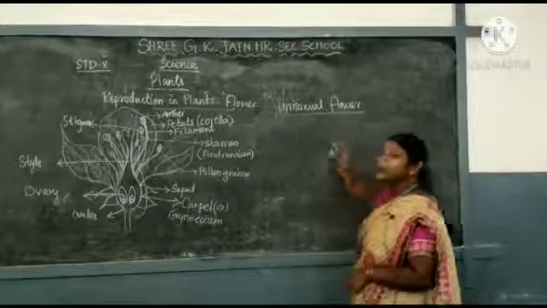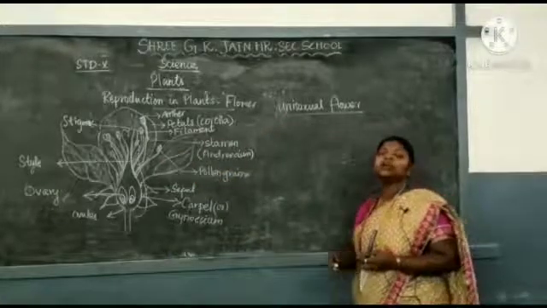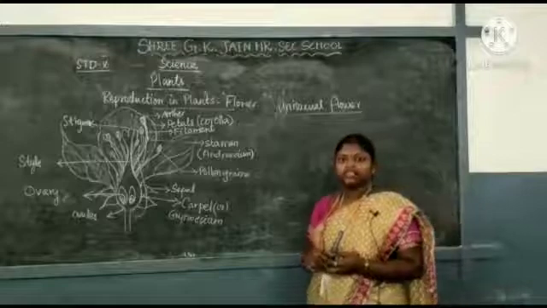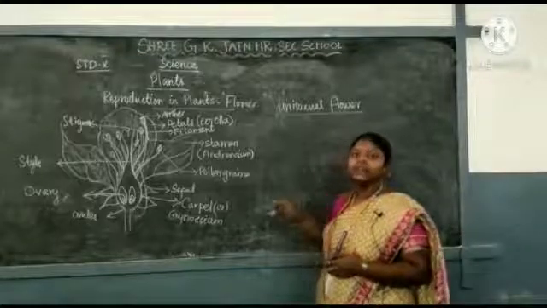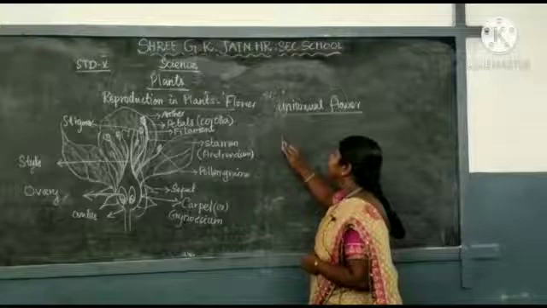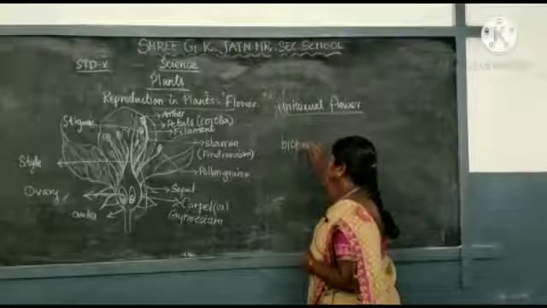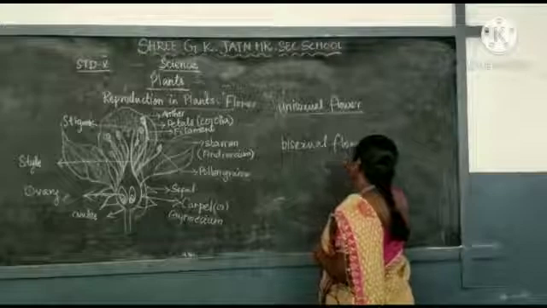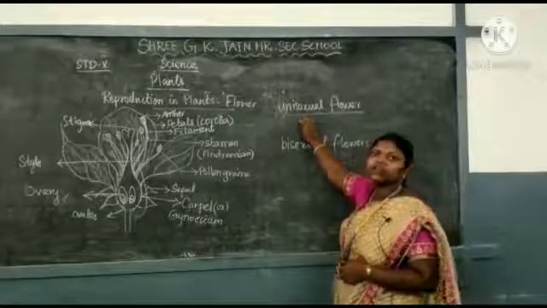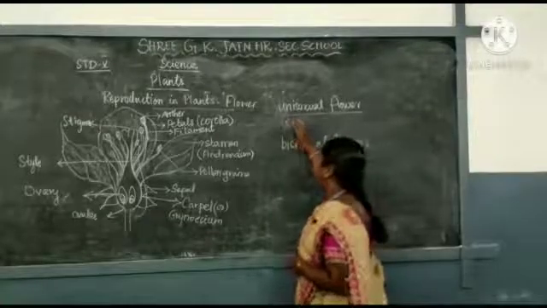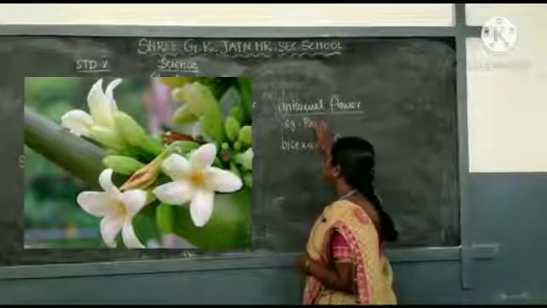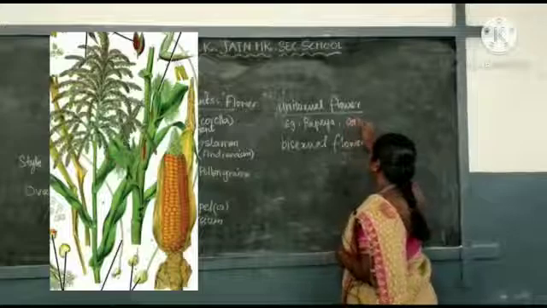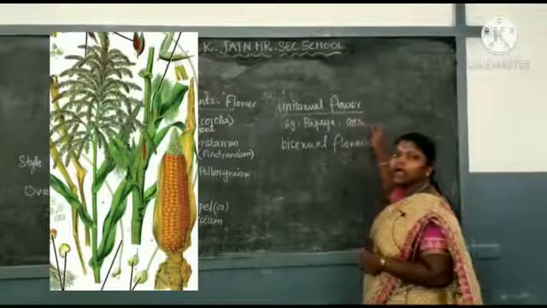The flower which contains both the androecium and gynoecium in the same flower is called a bisexual flower. Examples of unisexual flowers are papaya and corn.